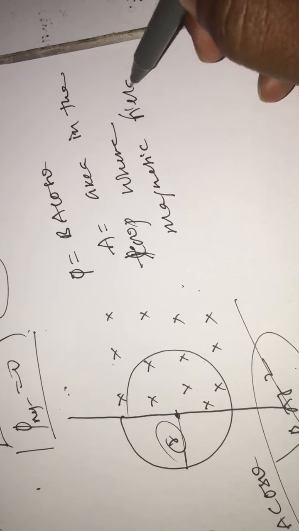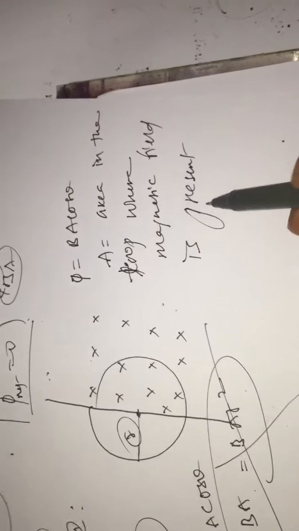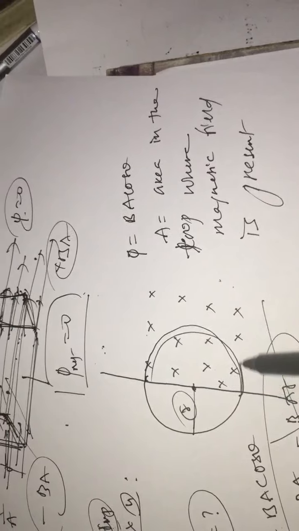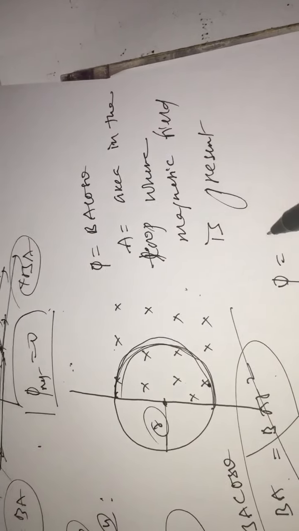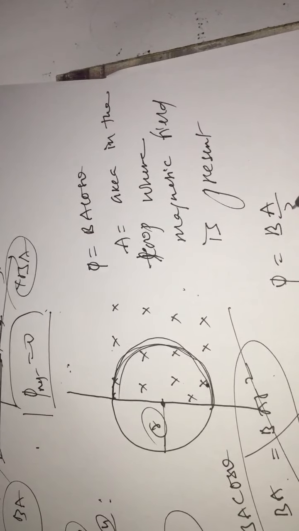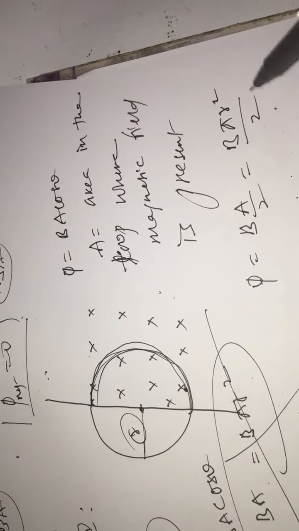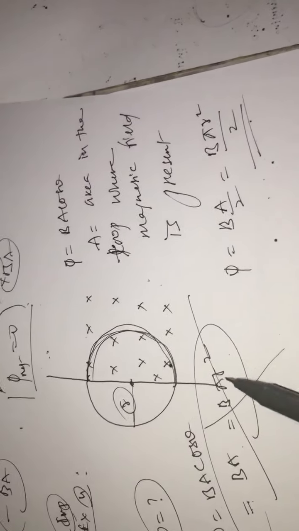What is the area in the loop where magnetic field is present? Half of the circle only here. So phi equals BA by 2, nothing but B pi r square by 2. This is the magnetic flux linked with this loop in this case.